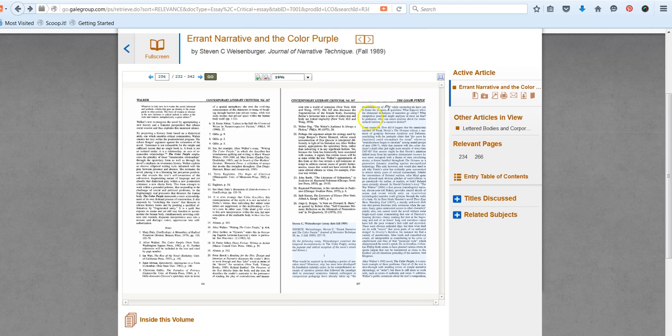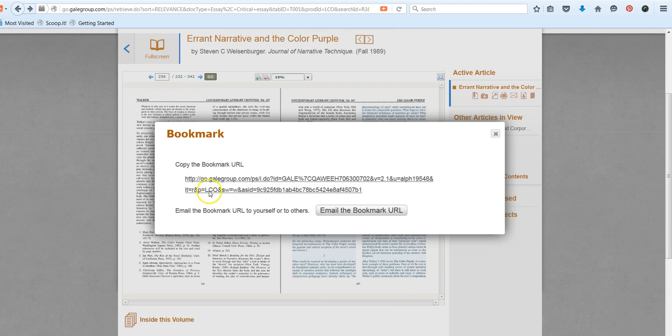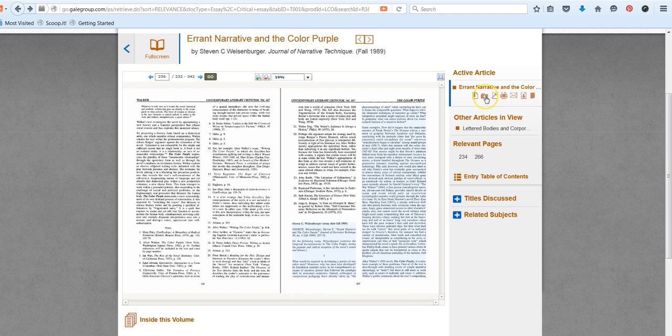We also have that same awesome little toolbox over here. It is located in the same right-hand side of the screen, although it's horizontal instead of vertical in this Gale database. We have the ability to capture the bookmark or, again, the true URL, and again you can copy it or email it to yourself. We're not going to worry about the folder feature. It's not applicable for us in this environment.